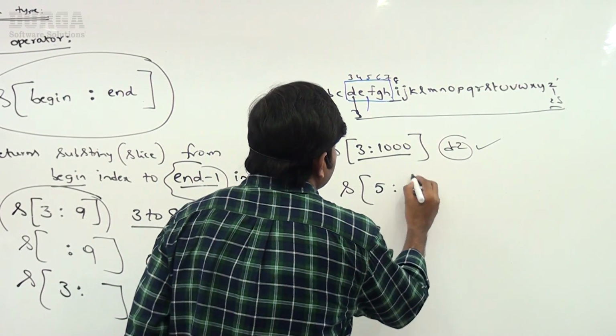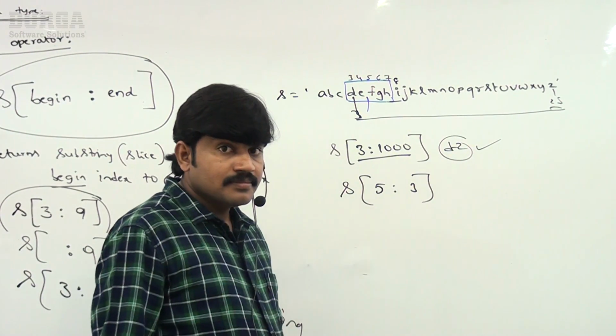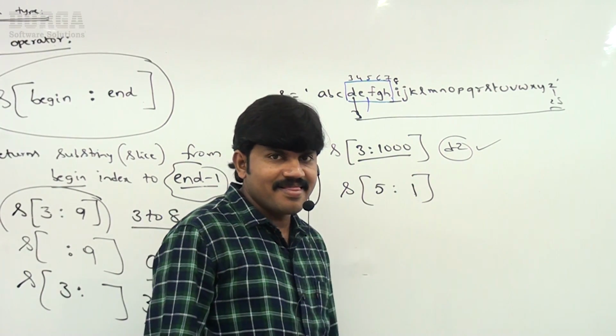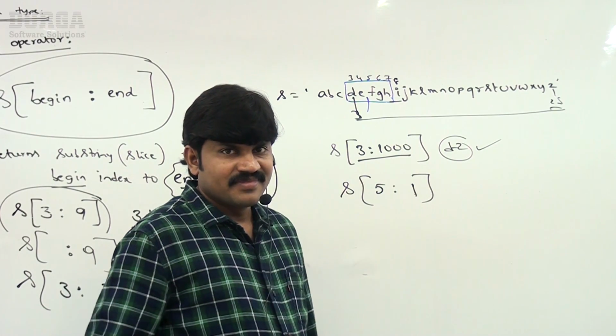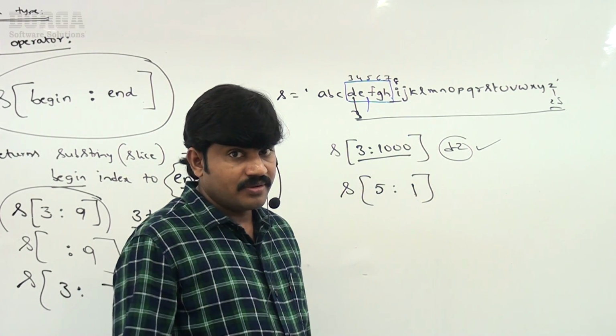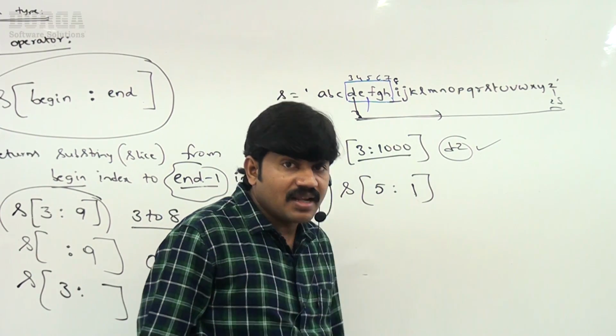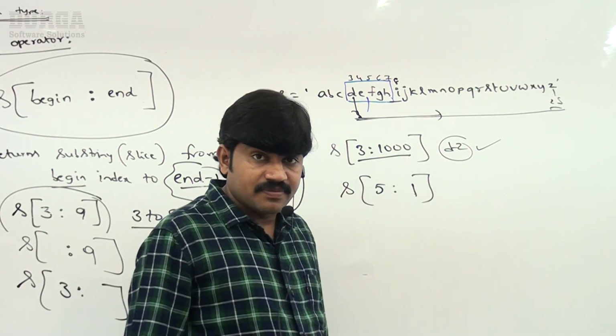Okay, well. Next, suppose I consider S of 5 colon 1. What will happen now? Make sure, sir, here we are always going to move in the forward direction.